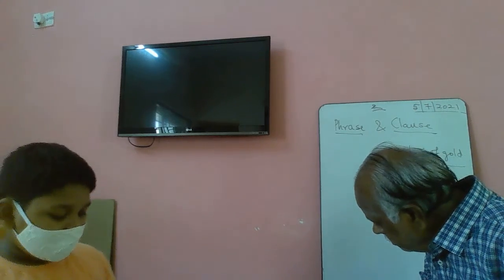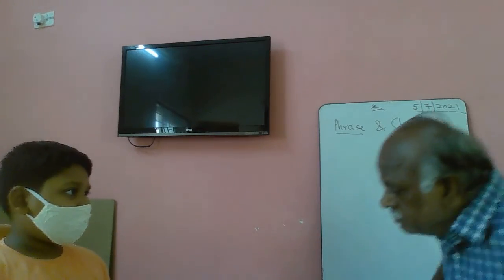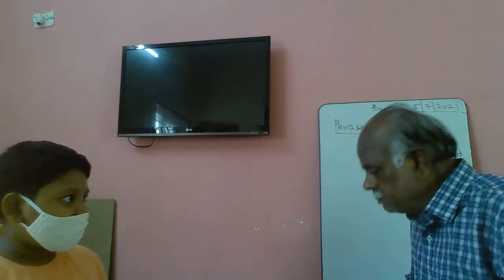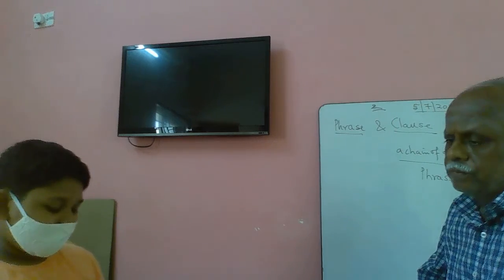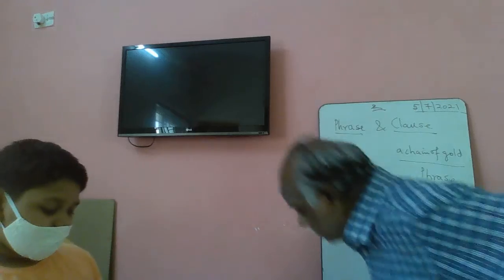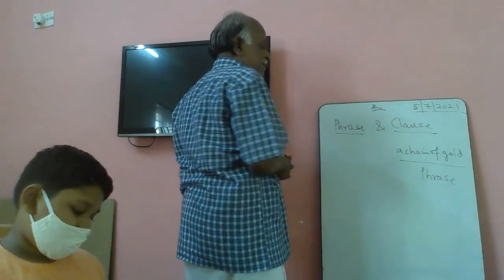Come on, define what we have written. A group of words that combine together and which has no subject and predicate, gives some meaning and not complete meaning, is called a phrase. Very good. And now define clause. A group of words which has subject and predicate and gives full meaning is called a clause. Very good.